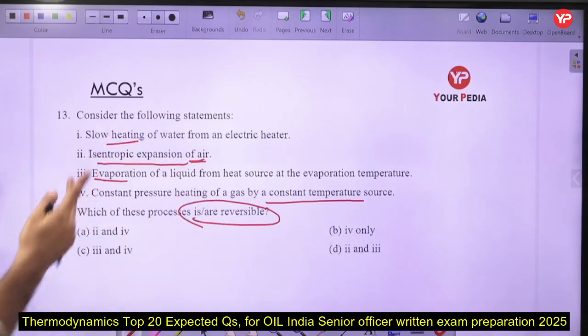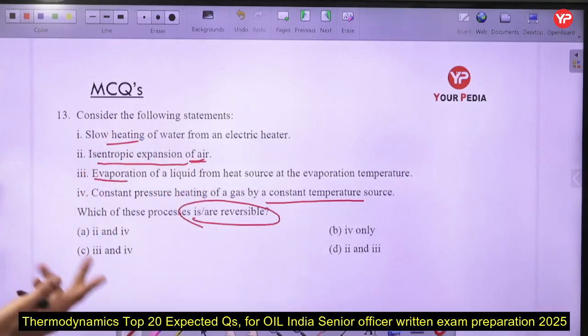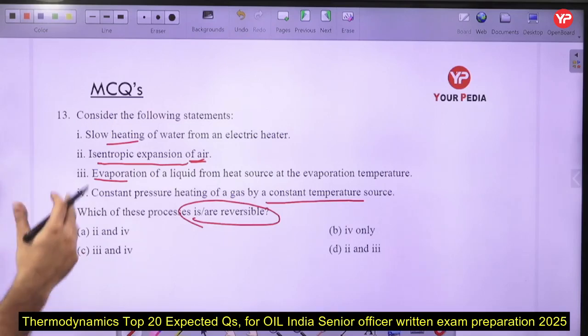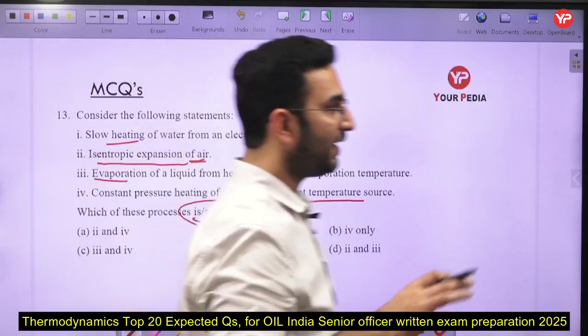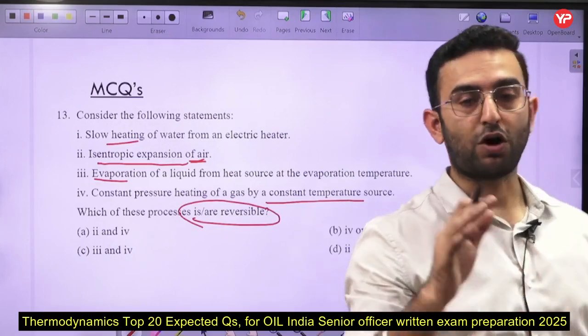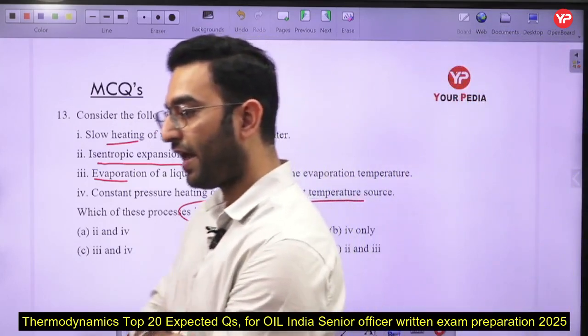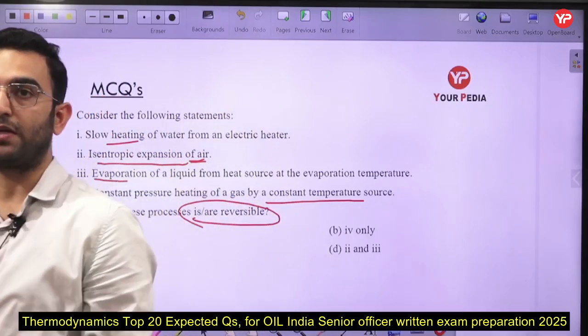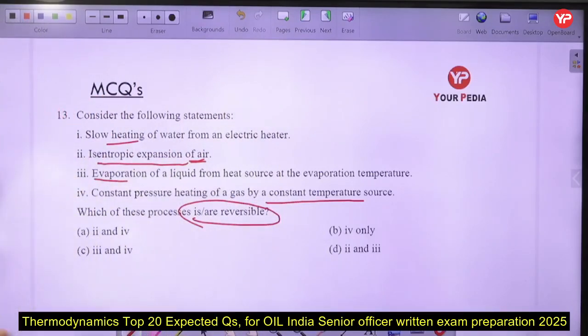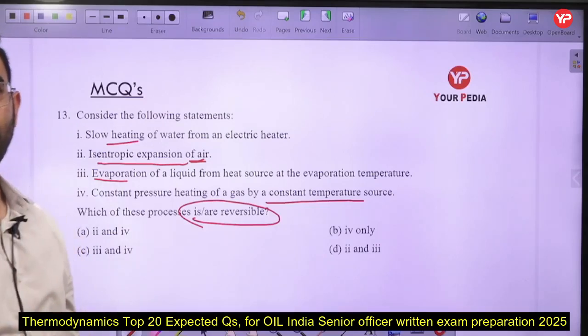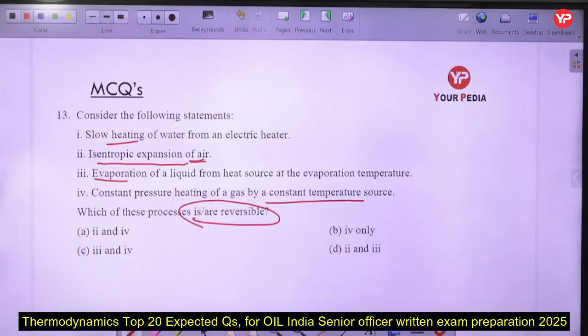If we talk about statement number 2, it can be considered an irreversible process because I have told you that a reversible adiabatic process is always going to be isentropic in nature, but every isentropic process is not going to be considered a reversible process here if it is non-adiabatic. So in this case statement number 2 is a wrong one here.